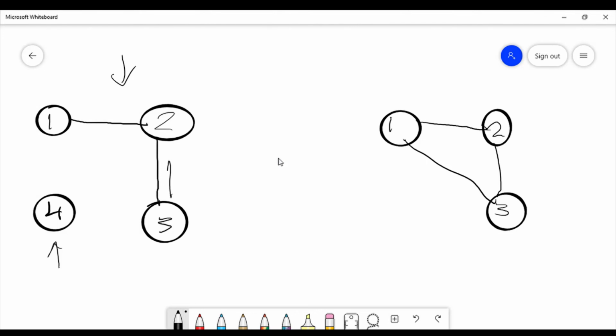The 1 and the 3 both have one edge, right there. So that means 1 and 3 can swap with each other. And then 2 has to stay also because it has 2 edges, and none of the other ones have 2 edges. So this is an automorphism of the graph, and then just the normal automorphism. And that's actually the only 2 that we have for this one, because 1 and 3 are the only ones that can swap.